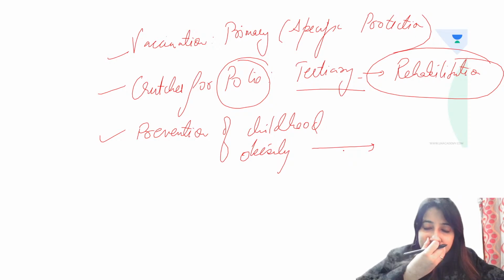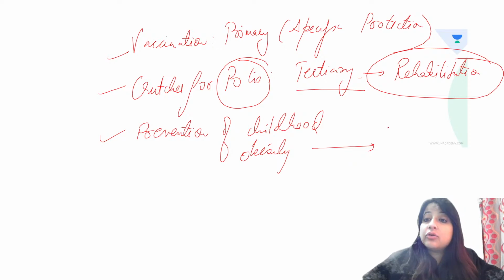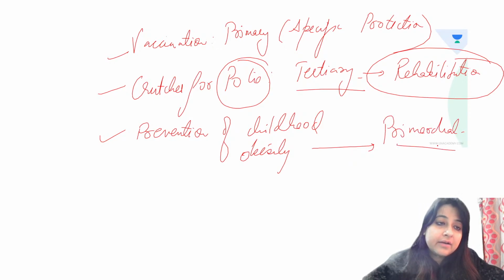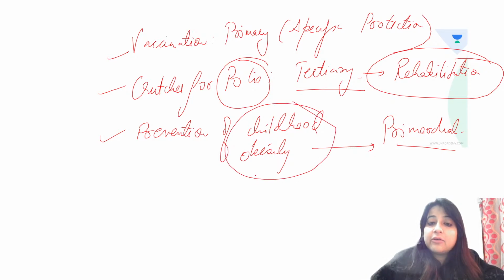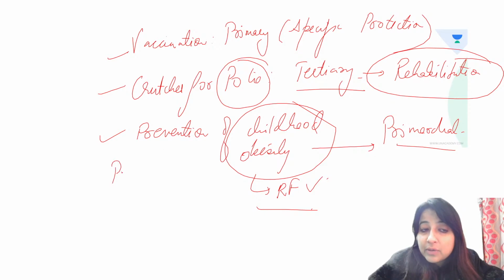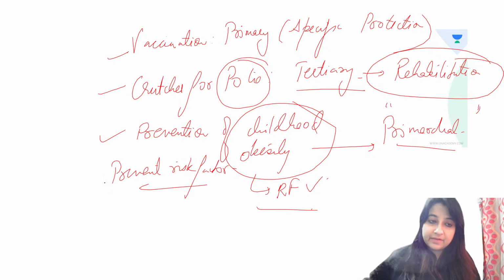Prevention of childhood obesity. What is this? If I say prevent childhood obesity, is it primordial, primary, secondary, or tertiary? Very good. This is primordial because over here, we are preventing obesity. Obesity is a risk factor, guys. So, in simple words, we want to prevent the risk factor. Preventing the risk factor is your primordial level of prevention.